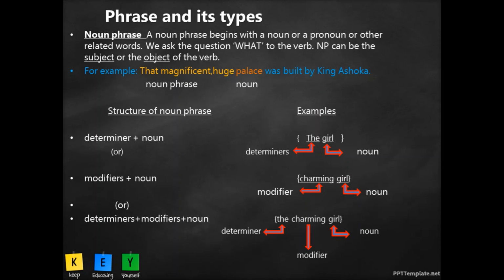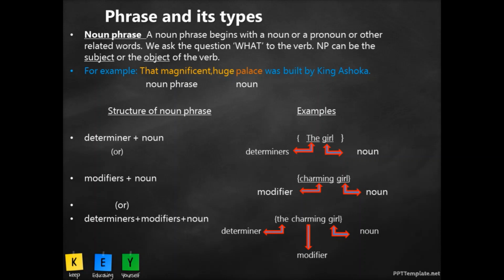Again, head is the noun. So we would have a noun and we would have some dependent words before or after that noun. Okay. Now these words give specific information about that noun. Okay. Now, how do you identify? Because if we hear that, we sometimes feel that adjectives also give more information about the noun, right? So how do we know or how do we identify that it is a noun phrase? It is very easy and simple, children.